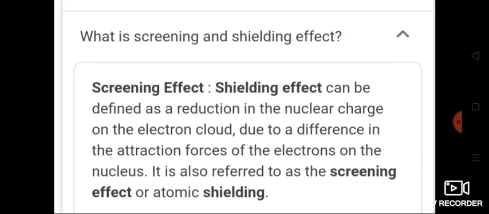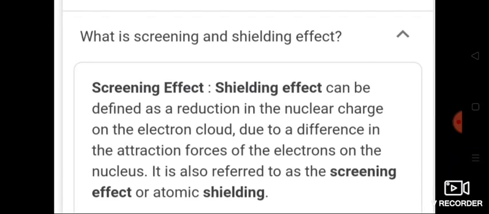That means the attractive interaction of the electron increases with increasing positive charge on the nucleus. Due to the presence of electrons in the inner shells, the electron in the outer shell will not experience the full positive charge on the nucleus, but it will be lowered due to partial screening of the positive charge by the inner shell electrons.